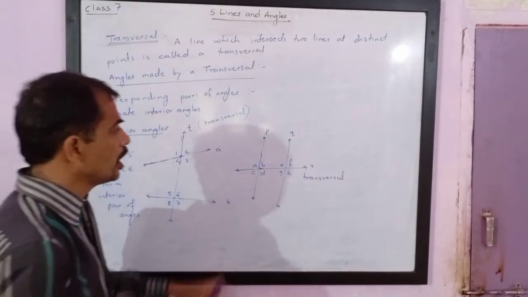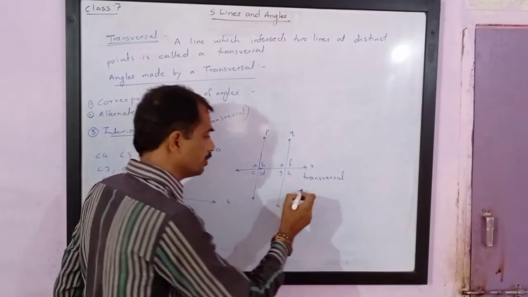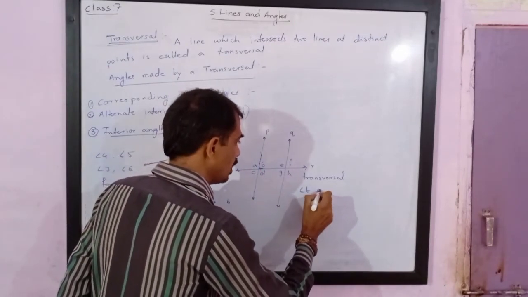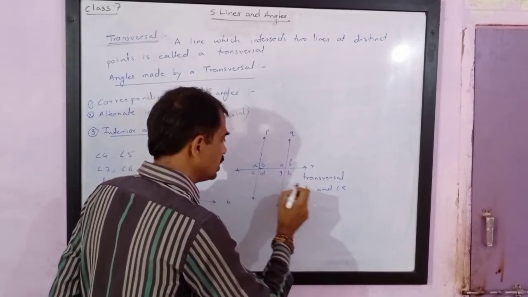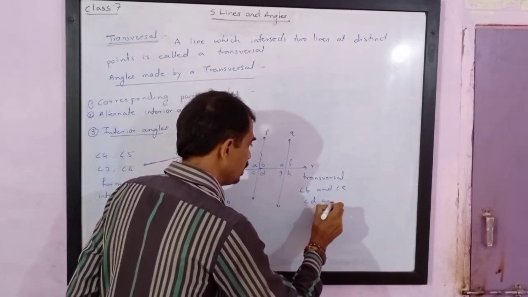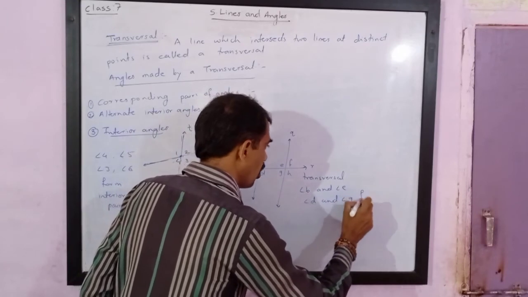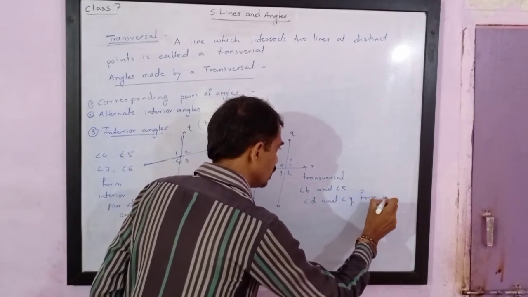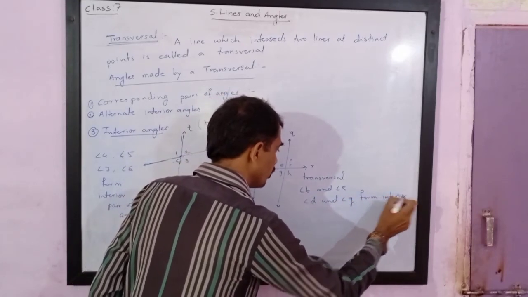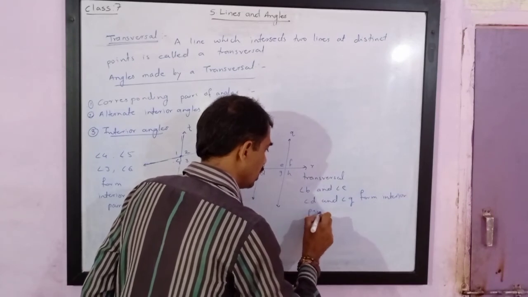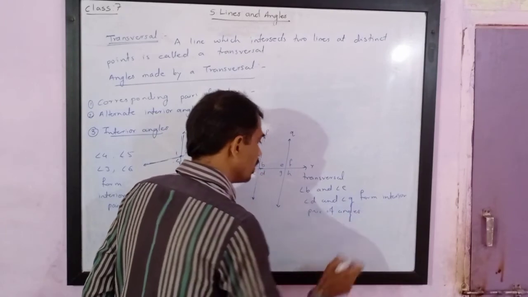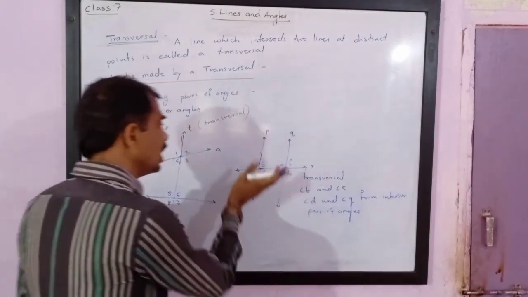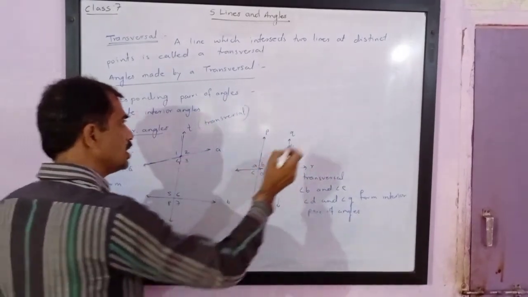Here also angle B and angle E, then angle D and angle G form interior pairs of angles.